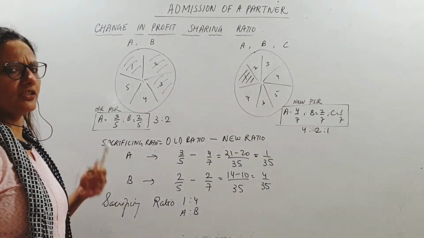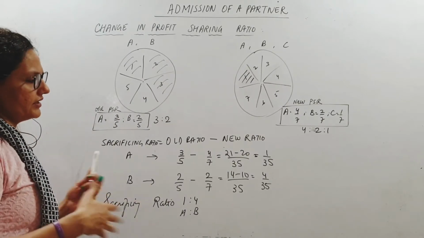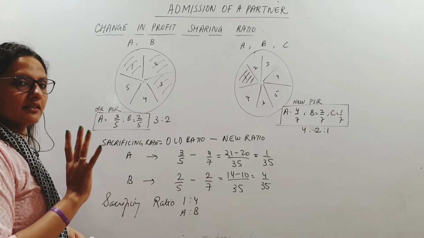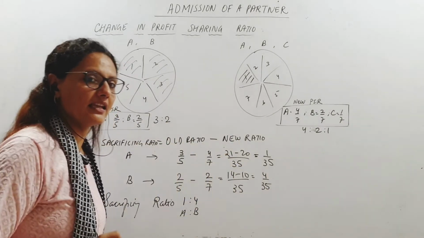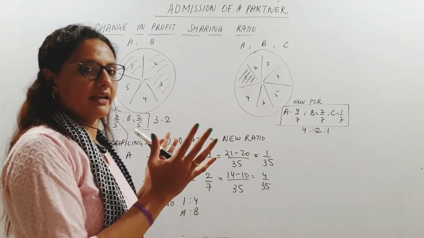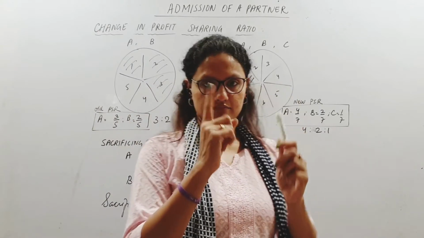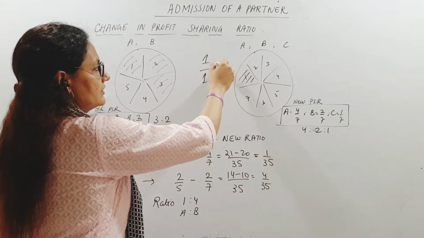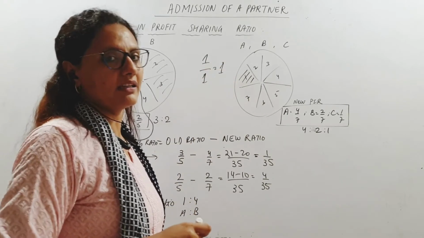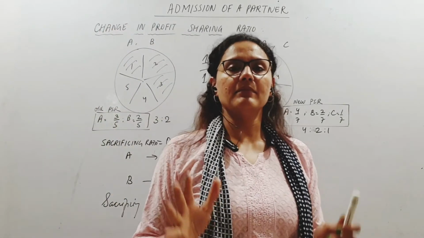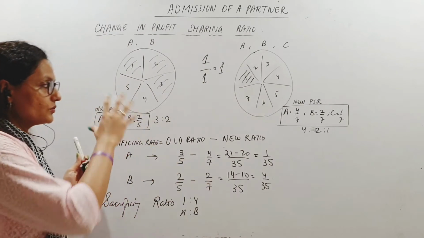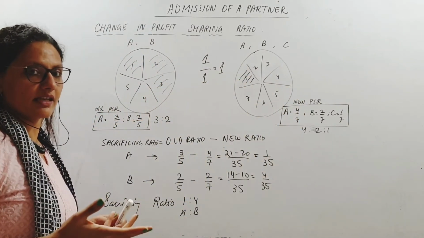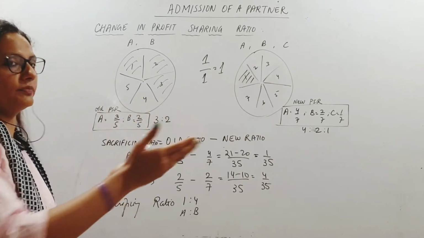Now coming to this, just a quick verification. How do you verify whether you've done everything correct or not? Whatever they have sacrificed is what is C's gain, isn't it? The total remains the same. Total is 1. When we're talking about fractions, 1 by 1 is 1. Meaning this whole 1 share is the same. Now, of course, whatever they have given away to C, that is the sacrifice they have made. Therefore, sacrifice should be equal to gain.